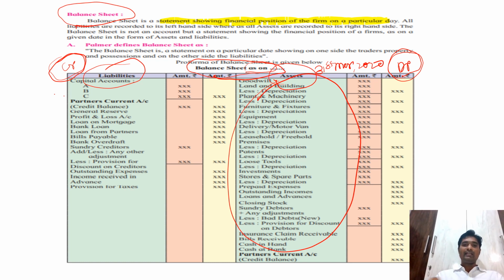And that is why in case of the balance sheet it is written as on, and in case of the trading and profit and loss account we write for the year ended. So that means these balances are pertaining to that particular year, for the year ended.